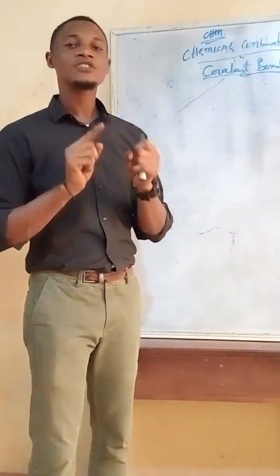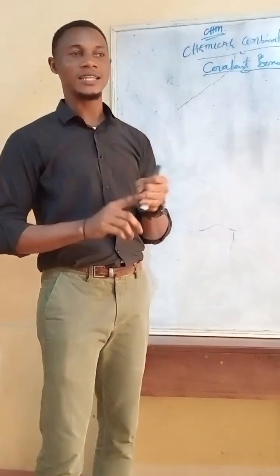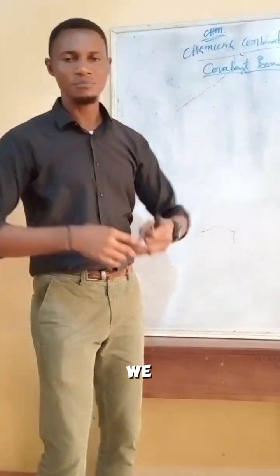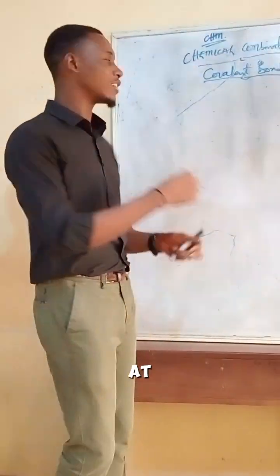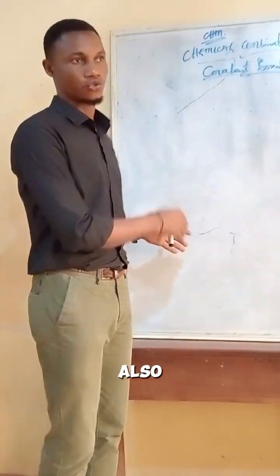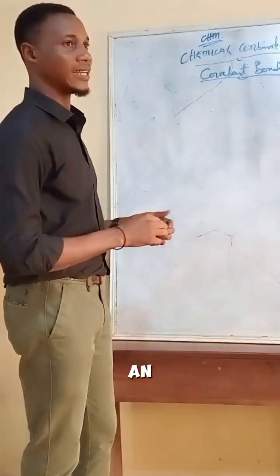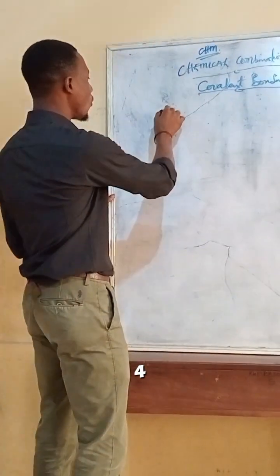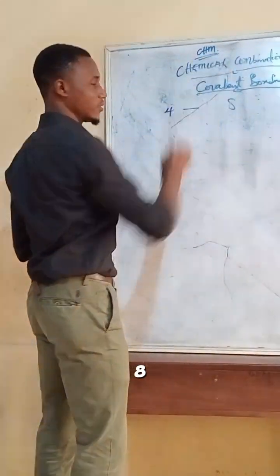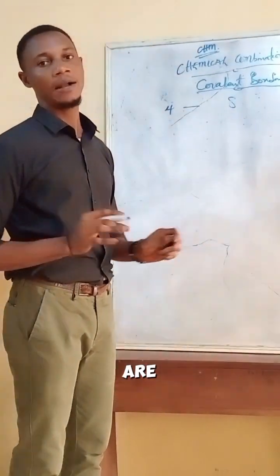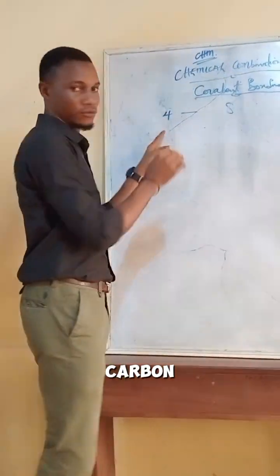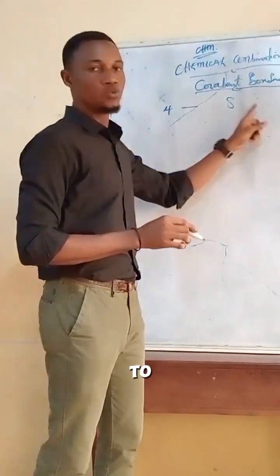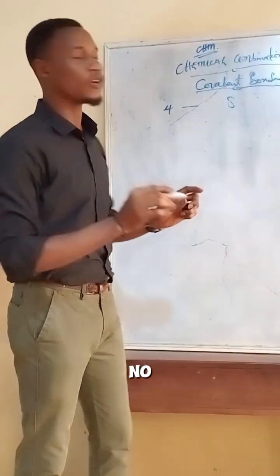Now, but a bá ń sọ nípa non-metals, example of non-metals, a ní bí paper, a ní bí wood, all those ones they are non-metals. But the element which we have in the periodic table also, let me just use that as an example. From group 4 to group 8 in the periodic table, they are pure non-metals. From group 4, that means from carbon family to noble gases, they are non-metals.